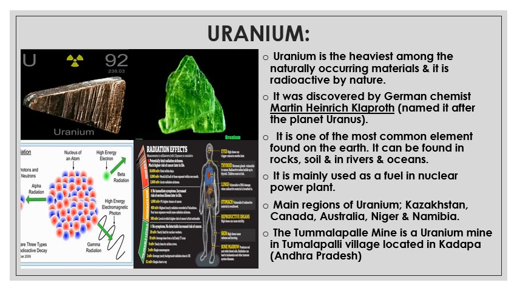It will radiate, emit alpha, beta, and gamma rays, which will create a field of high energy, and they create a high energy electromagnetic field also. So it's so dangerous. Moreover, you can see the effects of uranium radiation on our body. If our body is exposed to the radiation of uranium, what will happen? Our eyes will get infected, thyroid will get infected, our lungs, our stomach, and our reproductive organs. Our skin will get cancer, that is the skin cancer, and our bone marrow will also get affected. So it's very dangerous material.